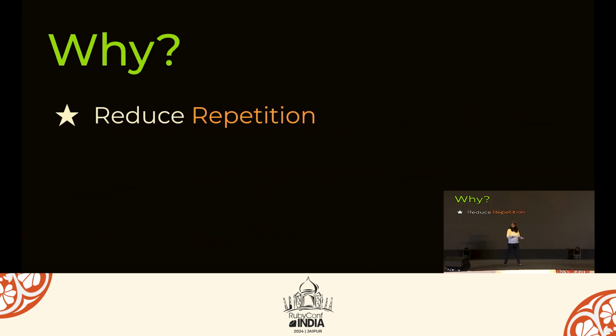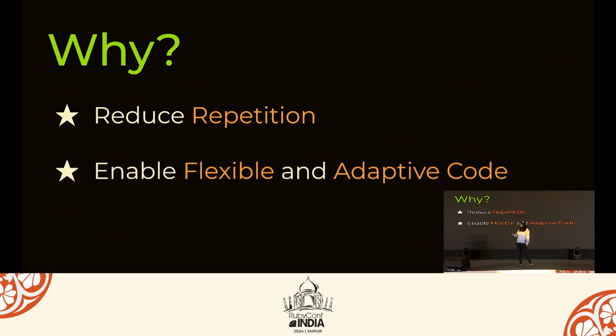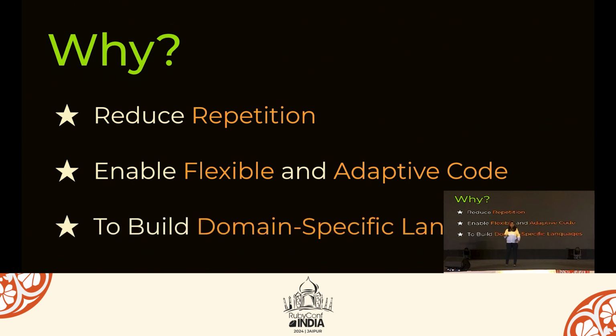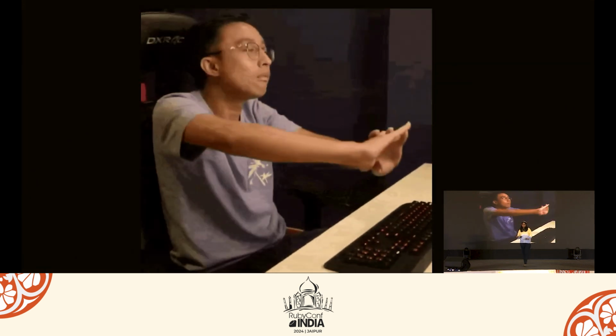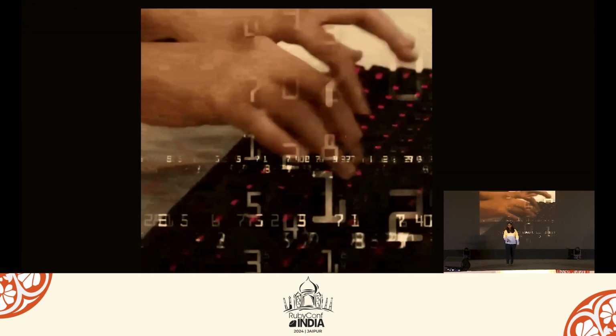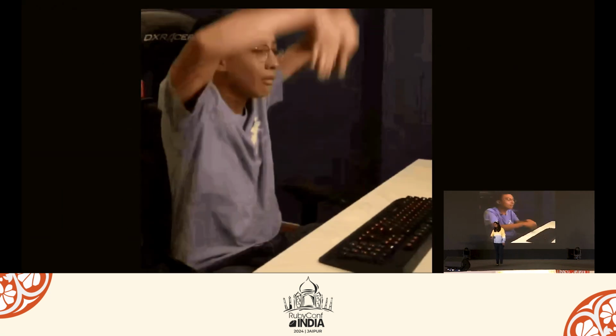And we should use meta programming because we want to reduce repetition, as we all are Ruby developers and we hate repetition. And that's why we follow the DRY principle, isn't it? We want flexible, adaptive code, and if we want to build a DSL, then you can use meta programming. You are probably thinking, enough of theory, Chaitali. We are devs, we want to see the code. Don't worry, I hear you.